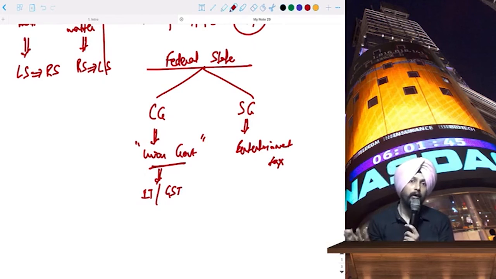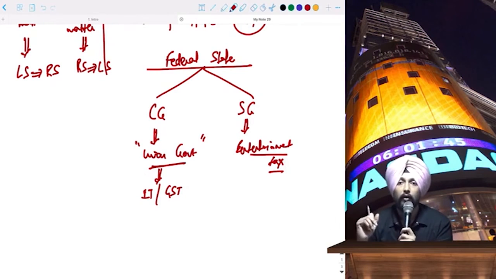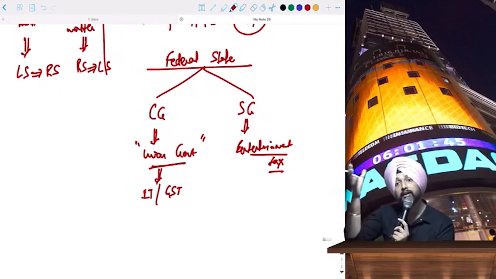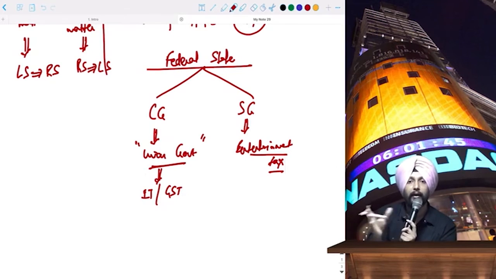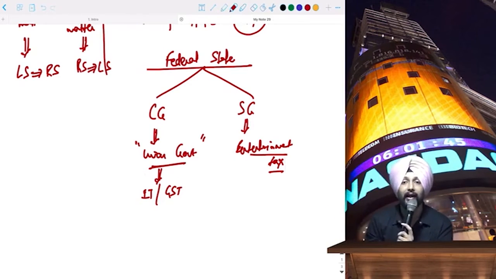At state level, they can make taxes applicable in their own state, like implementation of octroi charges, maybe for a particular state. Now, as per the Income Tax Act, agricultural income is non-taxable. But if a particular state wants to make agricultural income taxable, those powers lie with them.